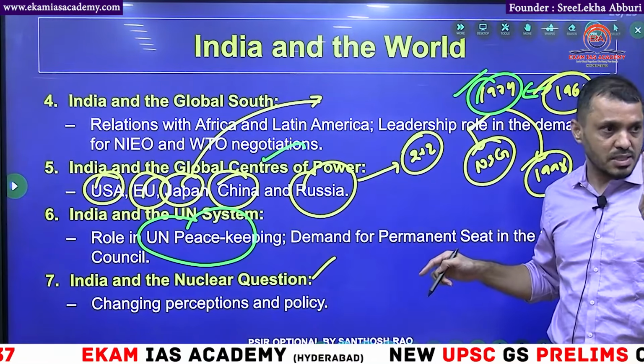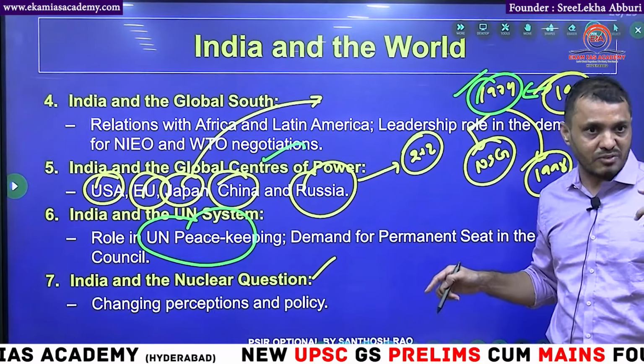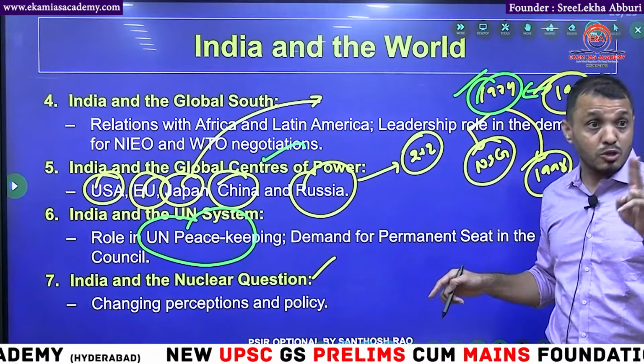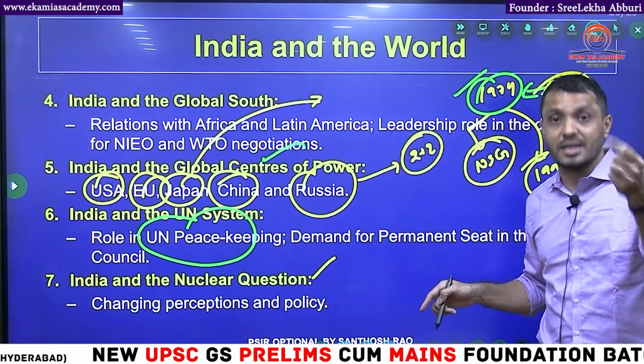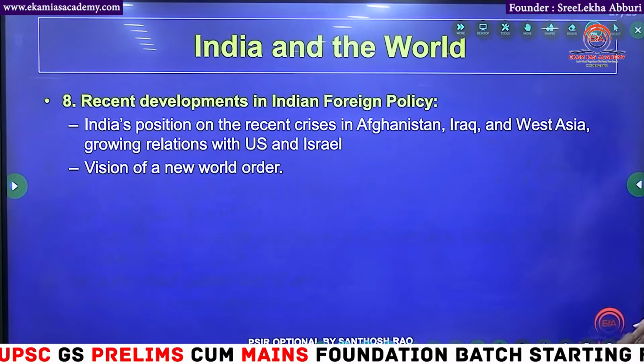India always follows two things. Number one, no first use policy. That means if someone attacks with nuclear weapons, then only we will attack. Second, we never use nuclear weapons on a non-nuclear country. So that we will learn here in the PSIR.